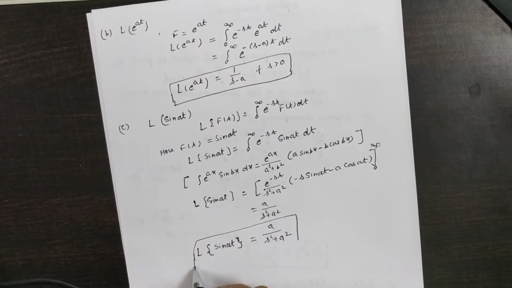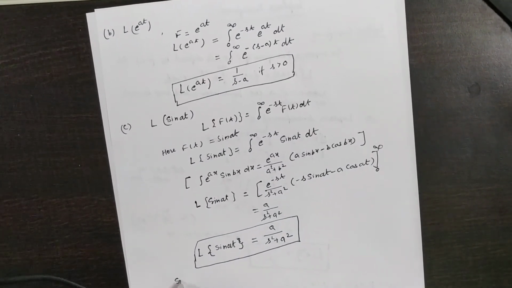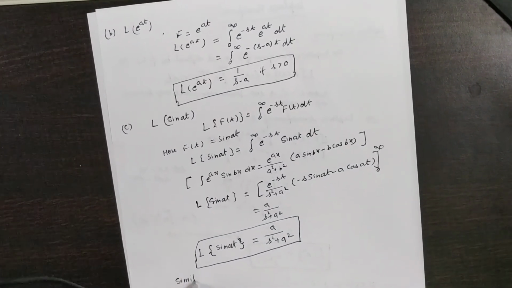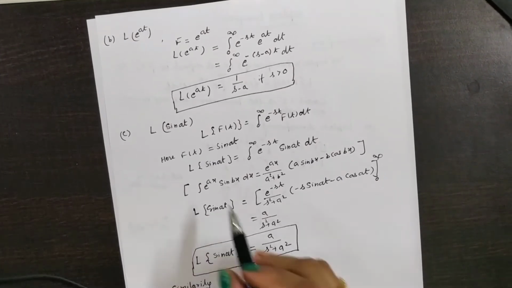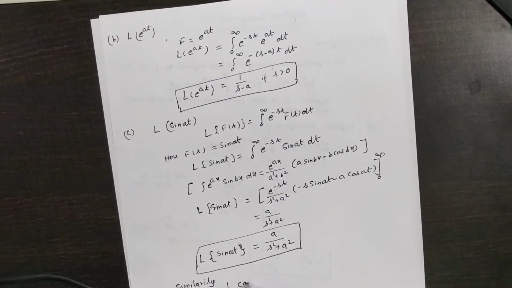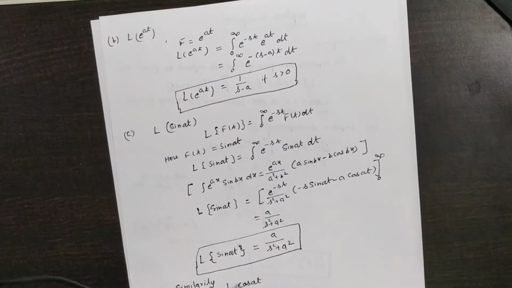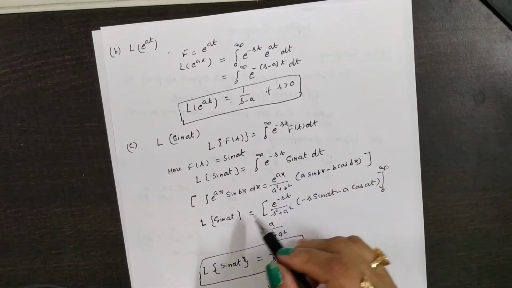Similarly, you can find the Laplace of cos at by substituting in the formula.